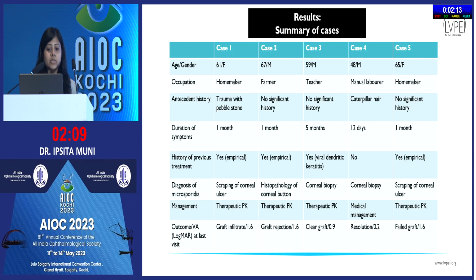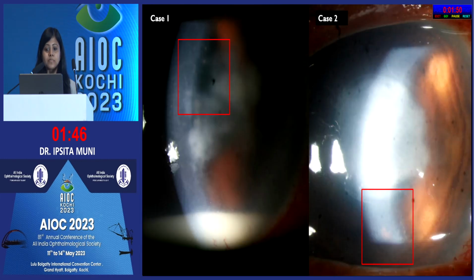In our institute, the diagnosis of microsporidia was made with scraping of corneal ulcer in 2 cases, and by histopathology in the remaining 3 cases. In most cases, therapeutic PK was done, and most cases were unsuccessful due to various causes, whereas 1 had a clear graft and 1 was managed medically. So these are some of the slit lamp photos showing the distribution of keratic precipitates beyond the area of the lesion.